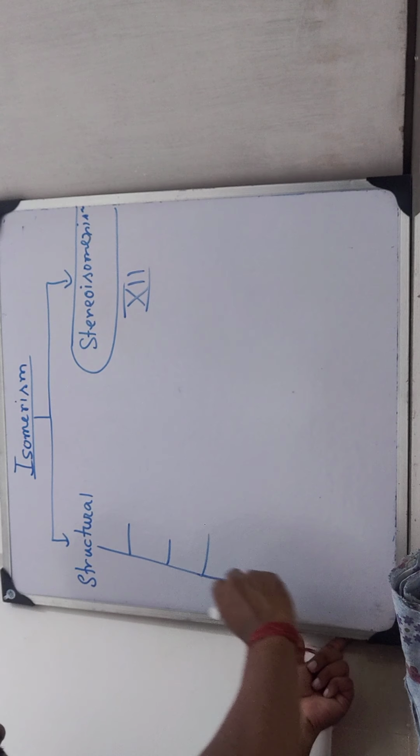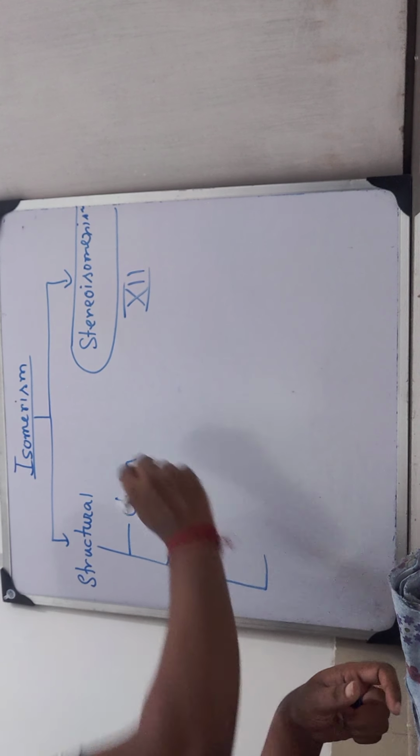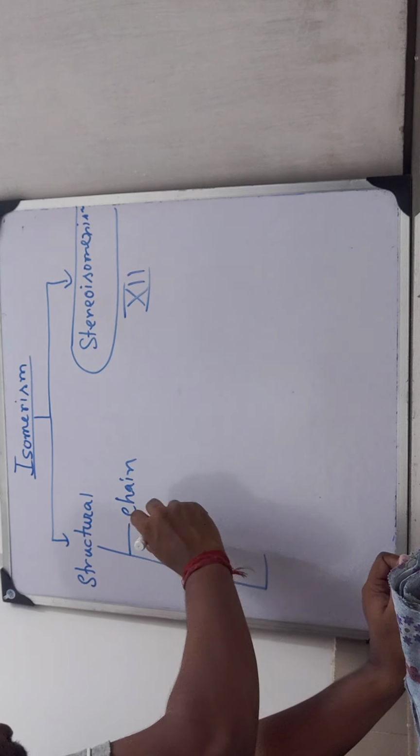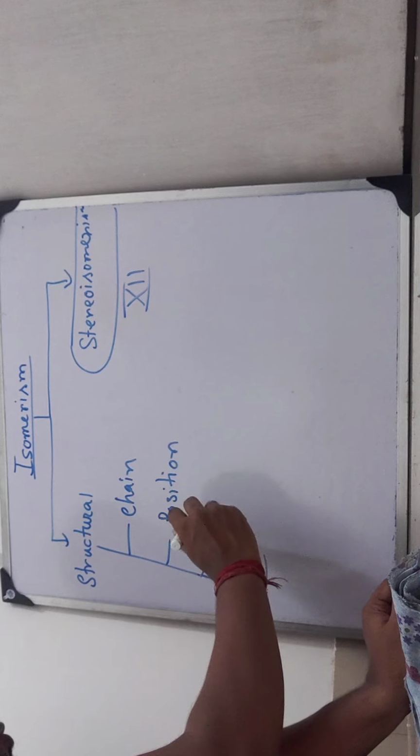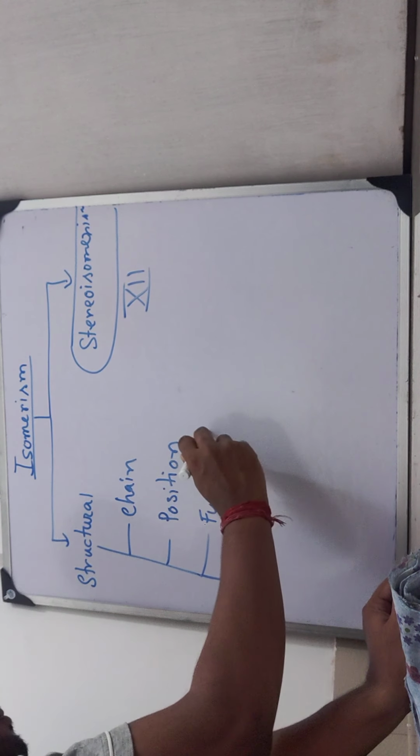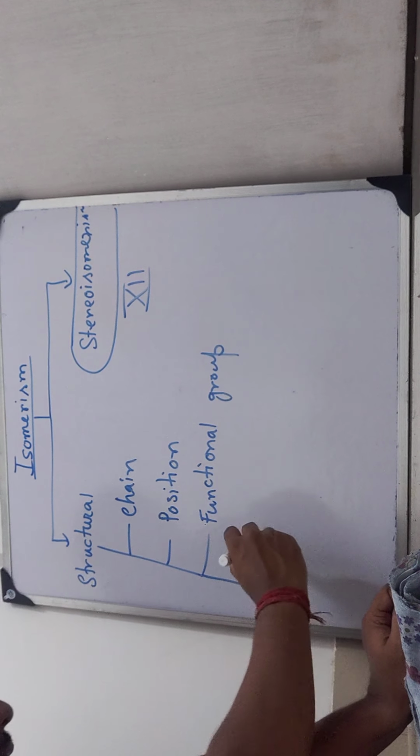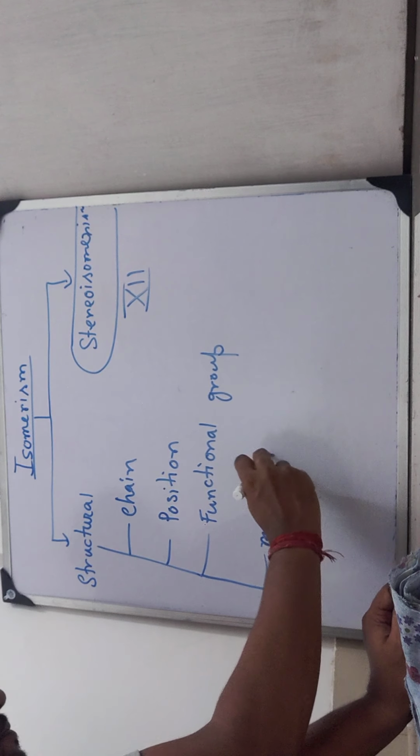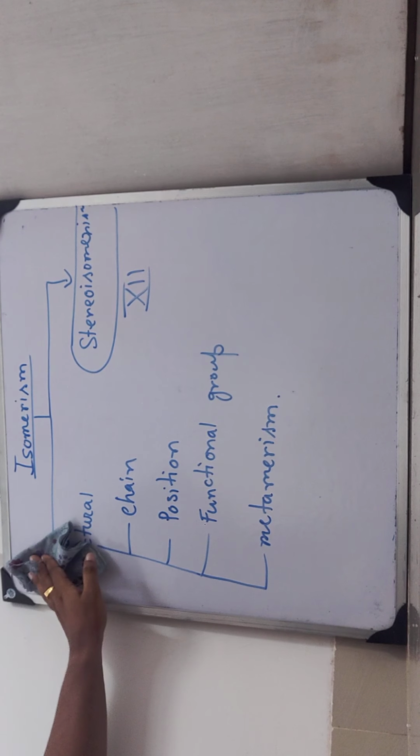Structural isomers can be subdivided into four parts: chain isomerism, position isomerism, functional group isomerism, and number 4, metamerism. So these are the four topics that we are going to learn today: chain, position, functional group, and metamerism. Is that okay? Let us start with number 1, which is chain isomerism.